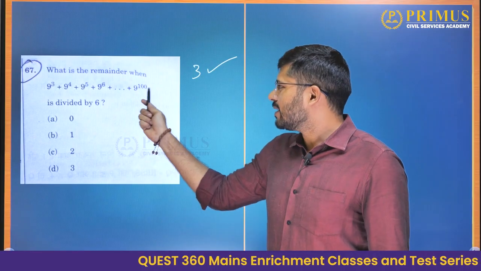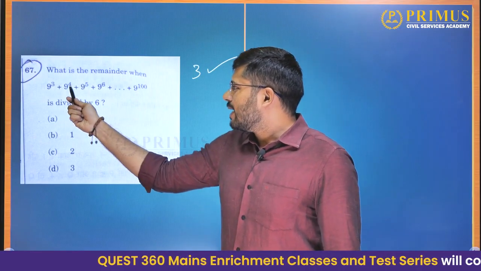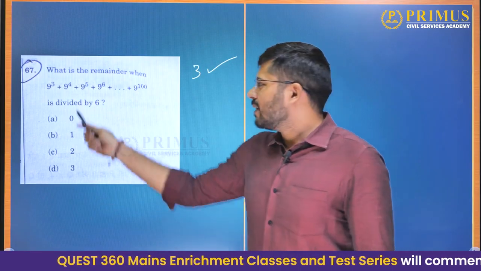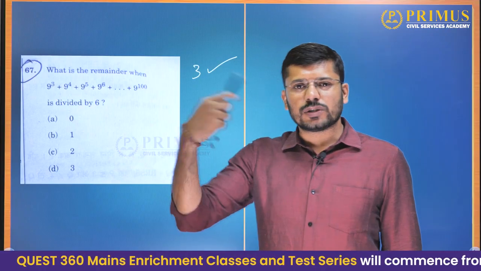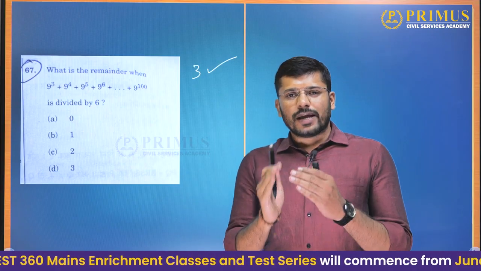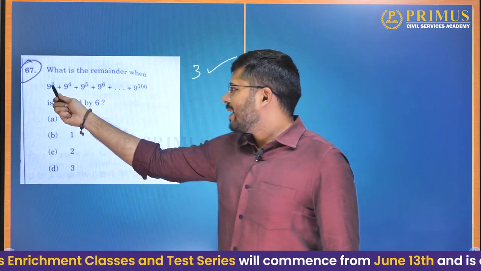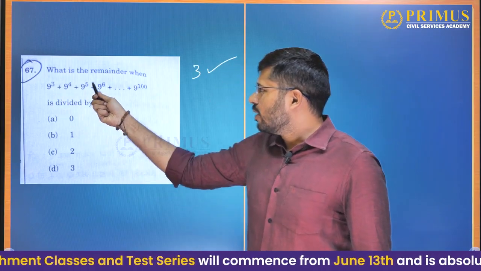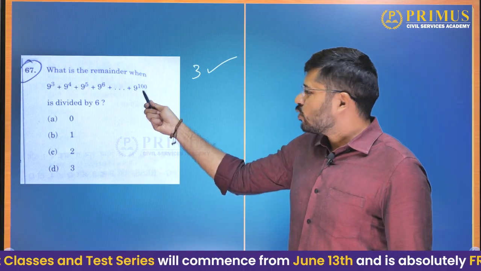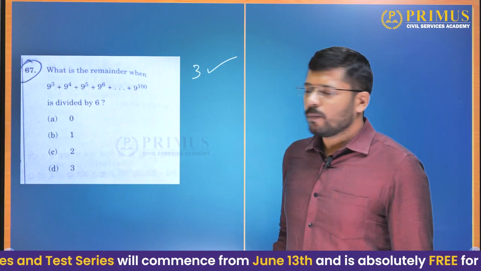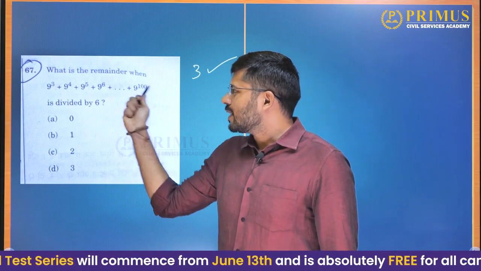Done. Next, is each term odd or even? Now you are raising an odd number to some power. When you raise an odd number to any power, the resultant will always be odd. So 9 raised to 3 is odd, 9 raised to 4 is odd, 9 raised to 5 is odd. That way 9 raised to 100 will also be odd. Now how many odd terms are there?